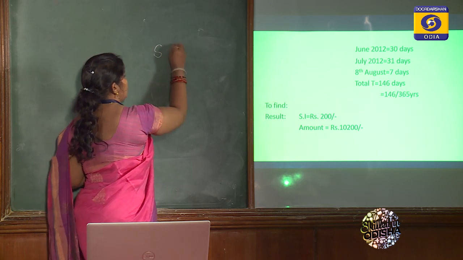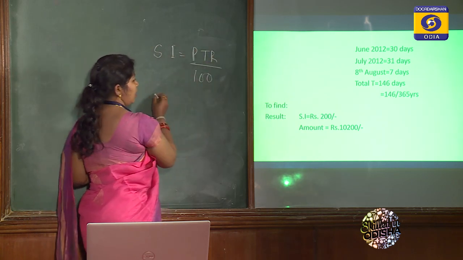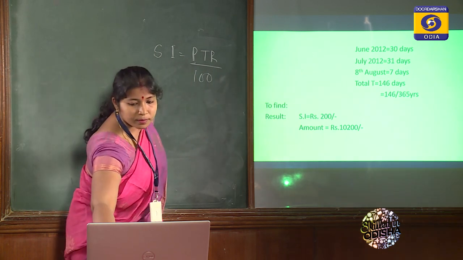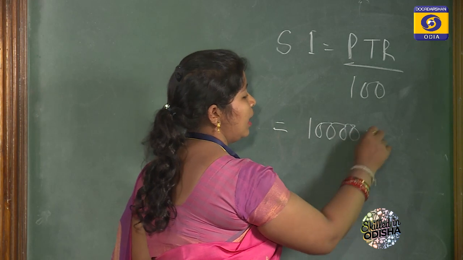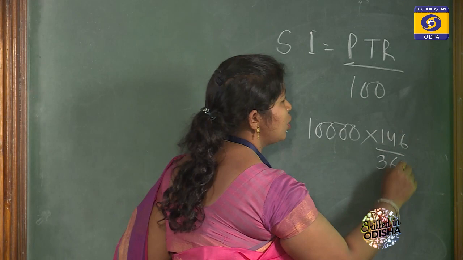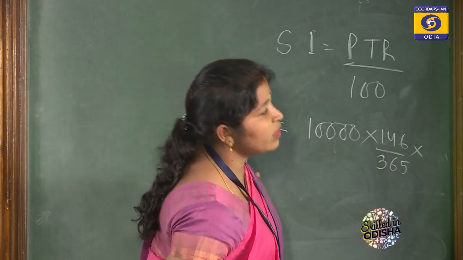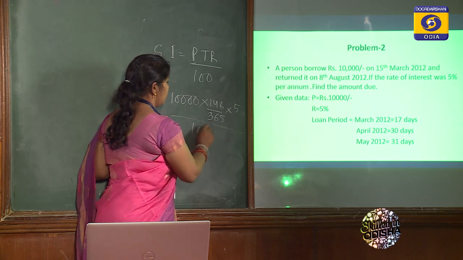SI is equal to PTR divided by 100. P is 10,000, into time 146 divided by 365, into R which is given as 5%, so 5 divided by 100.